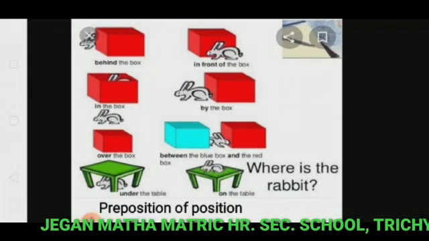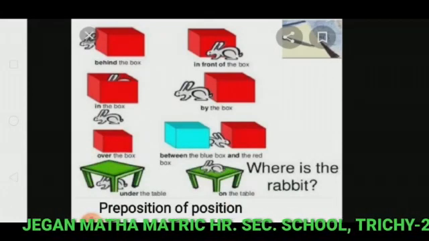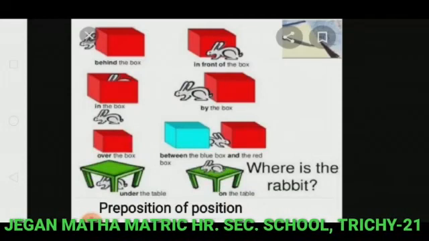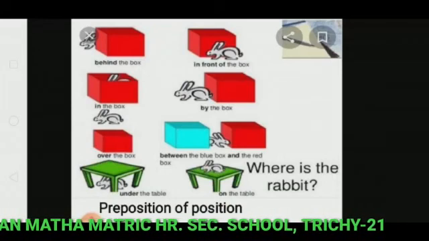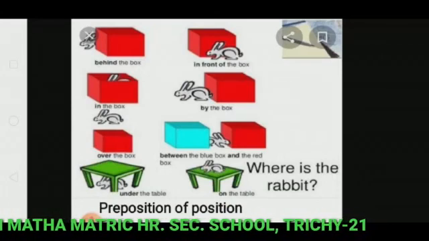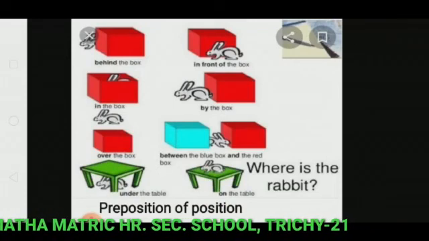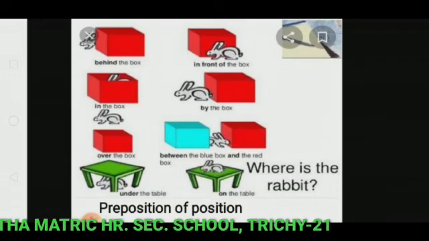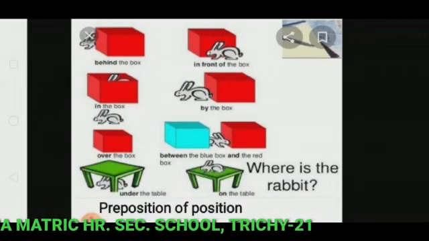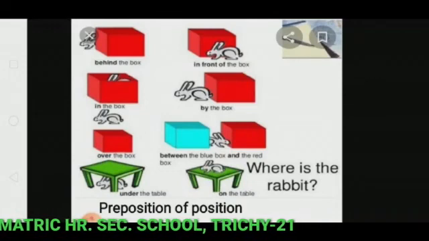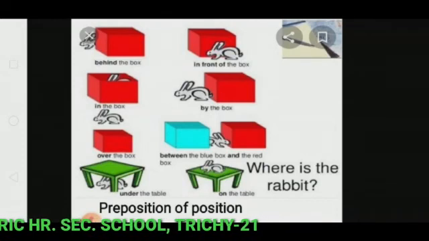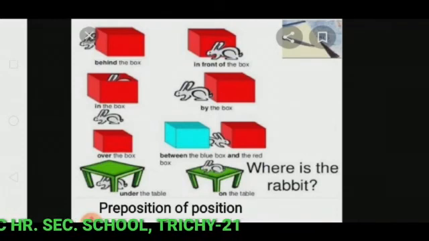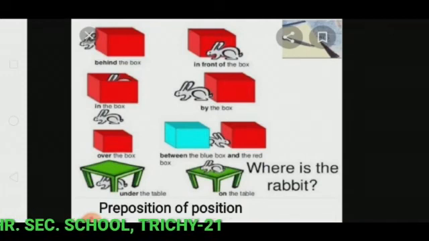And see the last one. Where is the rabbit? Between the blue box and the red box. So between is a preposition of position. A preposition comes before a noun or pronoun in a sentence and shows its relationship to another word or part of a sentence. Prepositions can be classified into three groups: position, time and place.